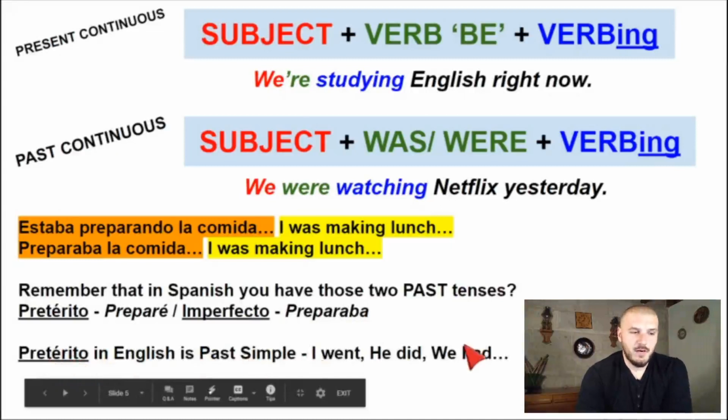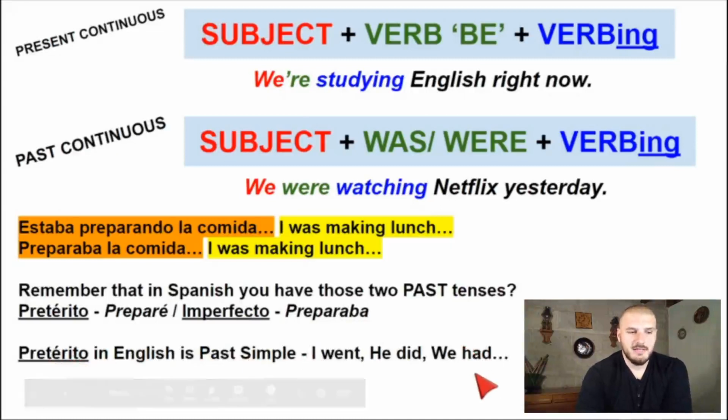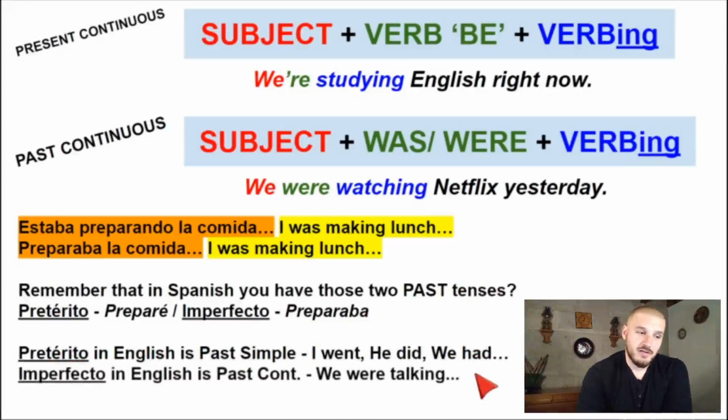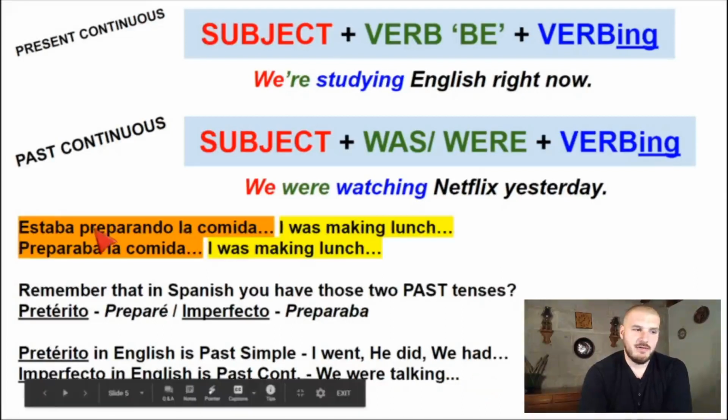For example, I went, he did, we had, etc. And imperfecto in English is basically the past continuous, what we're studying today, okay? So, hablábamos, we were talking. Right? Íbamos, we were going. Okay? So if you want to translate estaba preparando or preparaba, you would say I was making lunch.